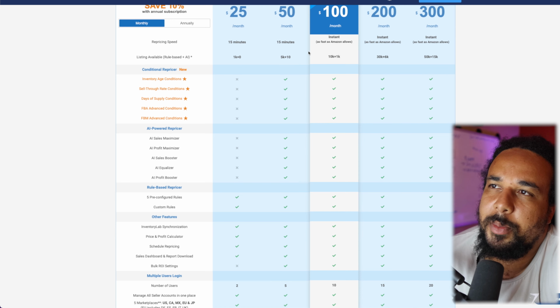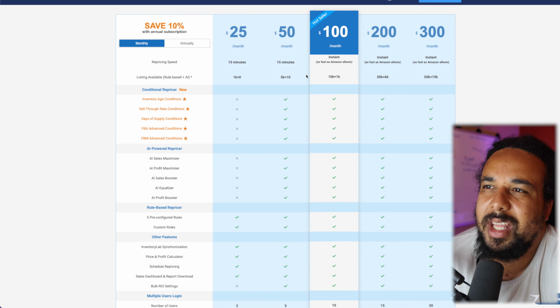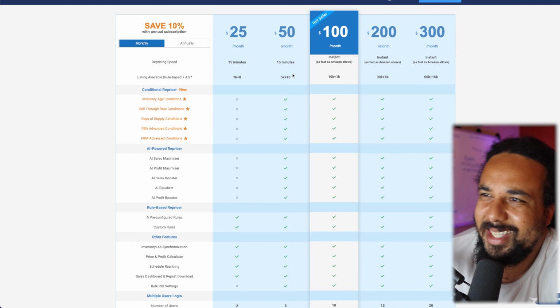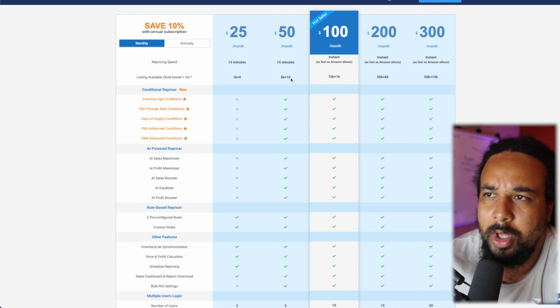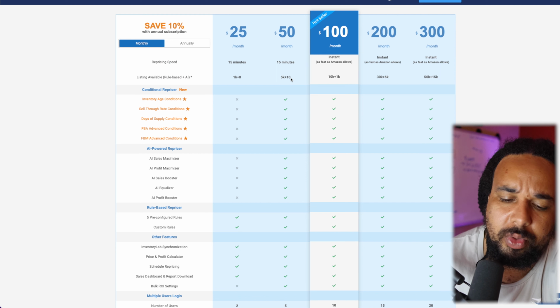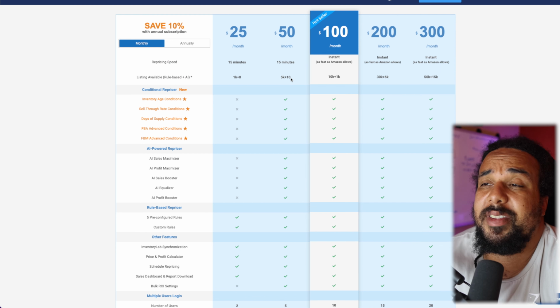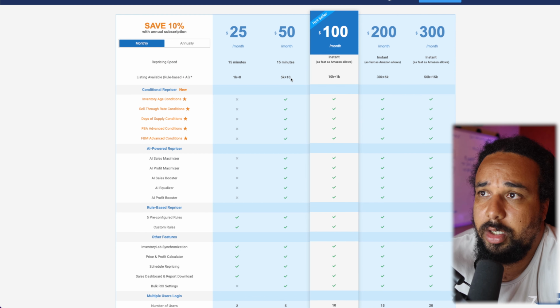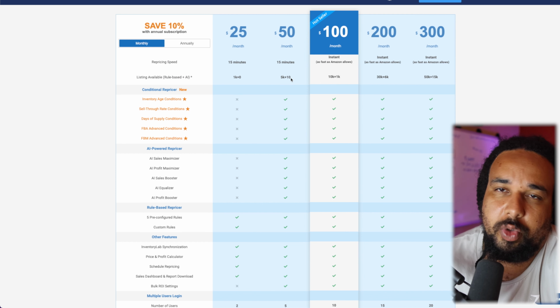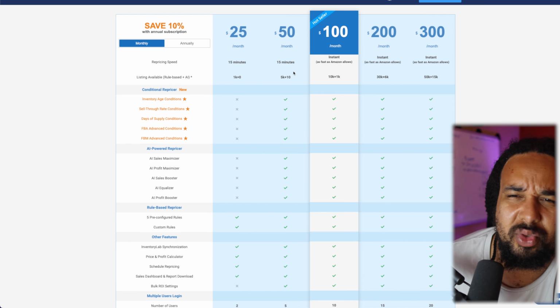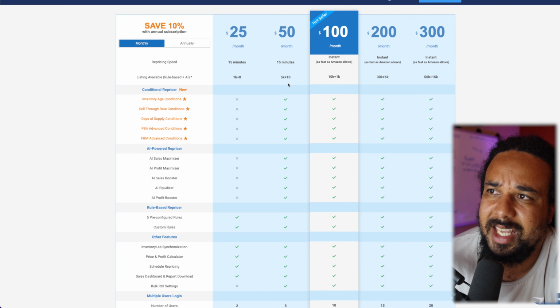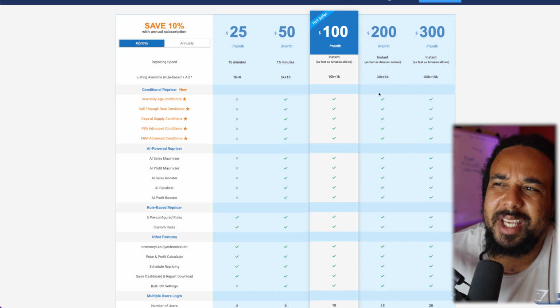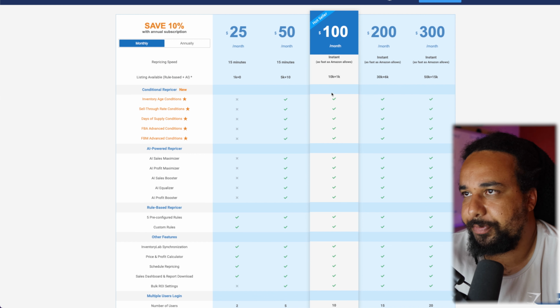Right, and so it becomes available with the $50 plan, and it's only 10 rules. So I guess it could be helpful if you have only a few listings where you really want to add it. For example, if you have some listings where you have a lot of stock, it's a really good seller, and you really want to optimize for profit or to sell super fast, it would make sense. But it's not really going to be helpful if you only have 10 of them.